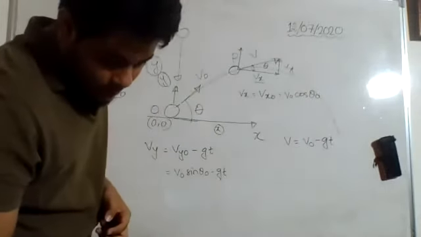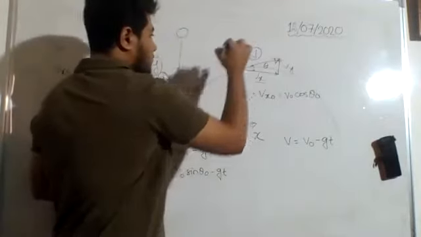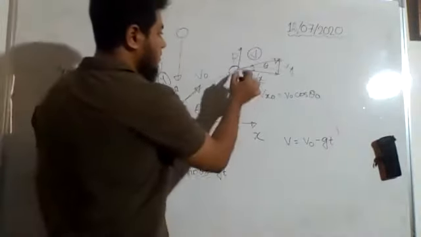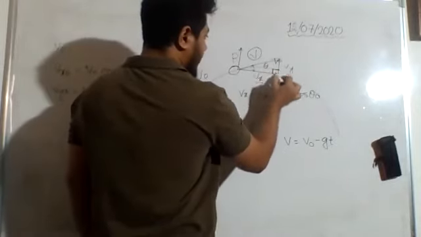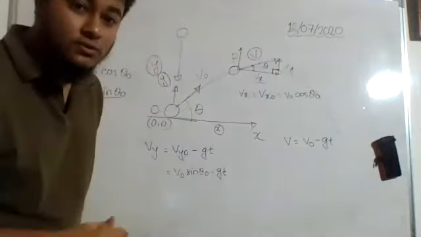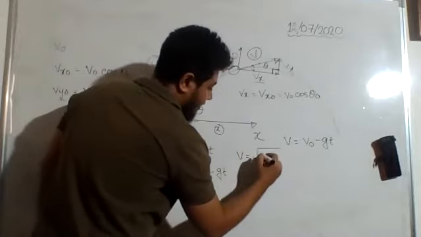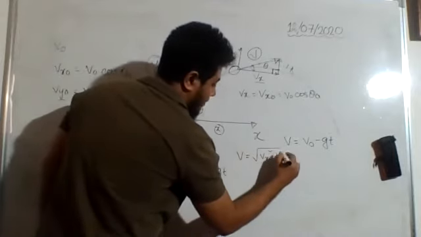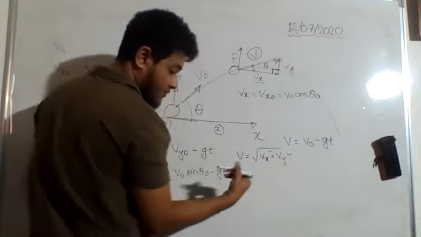Now, in the next line, they have tried to find out the value of this velocity. If you take a look, a right angle triangle has been formed here, right? If I want to find out the value of the hypotenuse, I can use the Pythagoras theorem. V square is equal to vx square plus vy square.